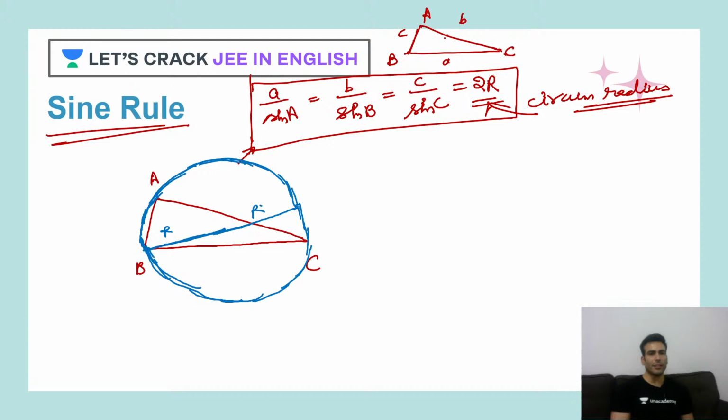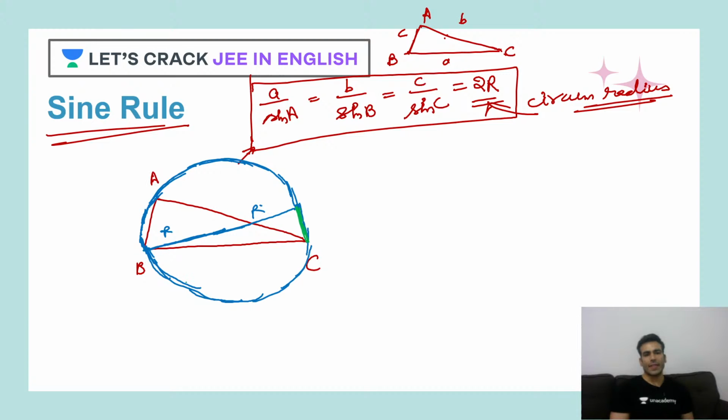Now I'll join this point here with C. The moment I join with a point, I'll use this color, with C. Do you guys remember one property of circles?